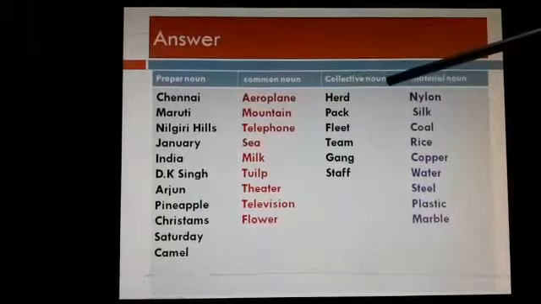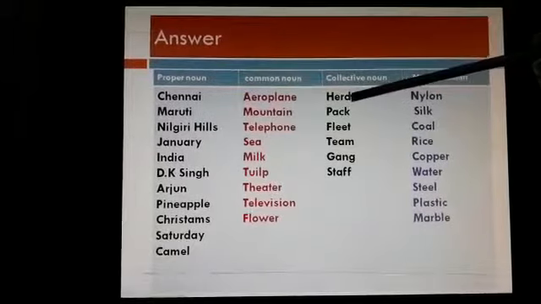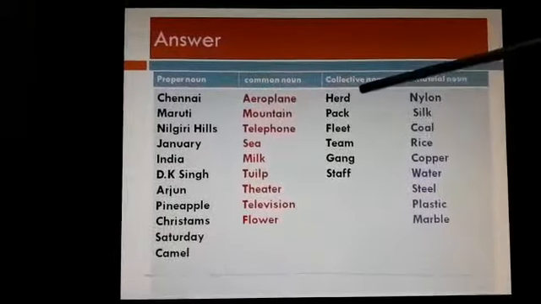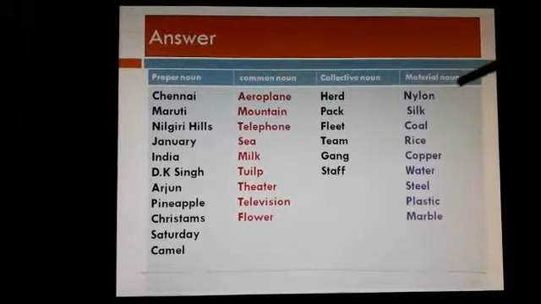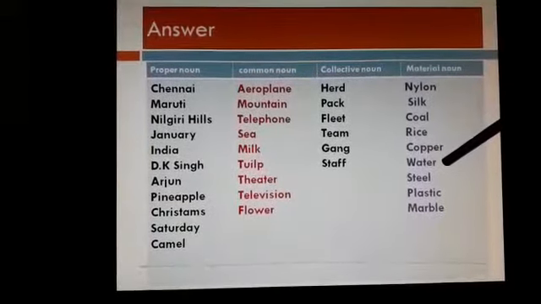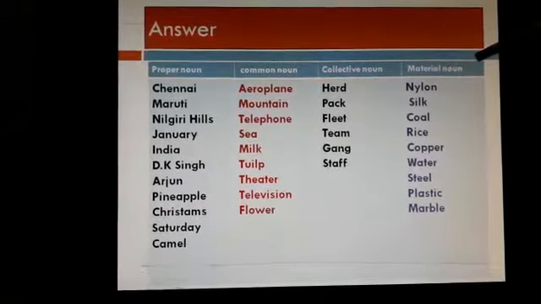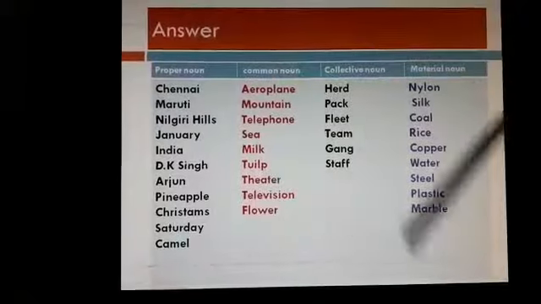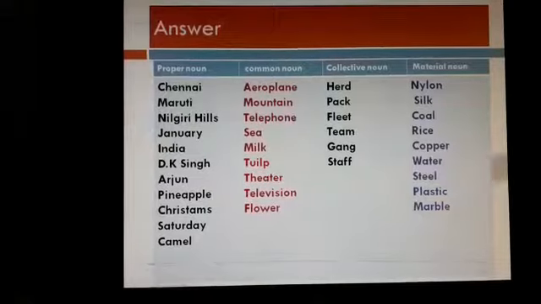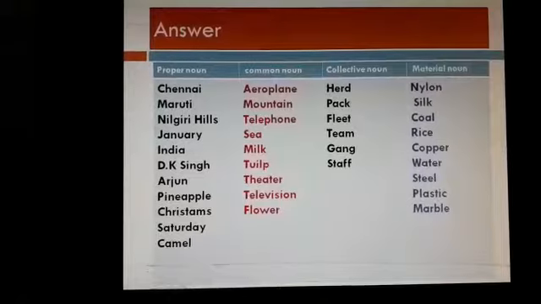Here we go with the collective nouns: herd, pack, fleet, team, gang, staff. So these are single words that stand together for collective things or persons, so they are called collective nouns. Material nouns: nylon, silk, coal, rice, copper, water, steel, plastic, marble. So these are some of the examples of material nouns. These words were given on the previous page in a box and we have separated them into their respective boxes: proper noun, common noun, collective noun and material noun.